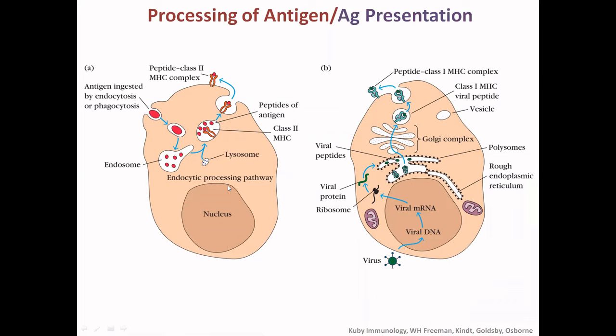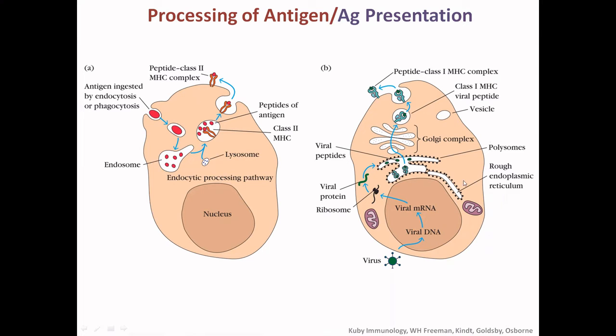Then this is a further clarity on how and what type of antigens are processed, and they are presented by class 1 and class 2 MHC. Here we can see this is a foreign microorganism. It is engulfed or phagocytized by these cells. This is an antigen presenting cell. So there is the endosome formation. The lysosome secretes enzymes that digest these foreign microorganisms, and the processed peptides are presented by the MHC class 2 complex.